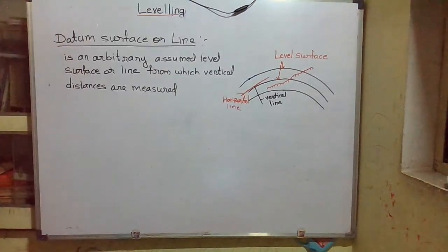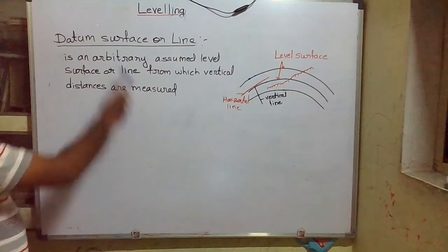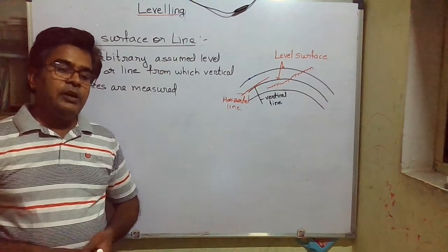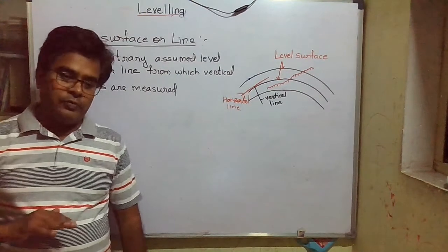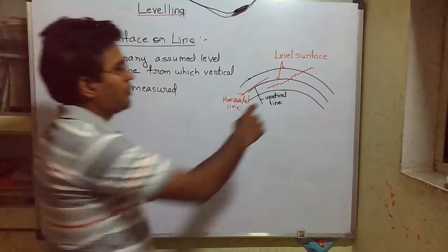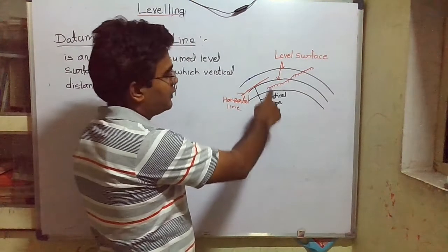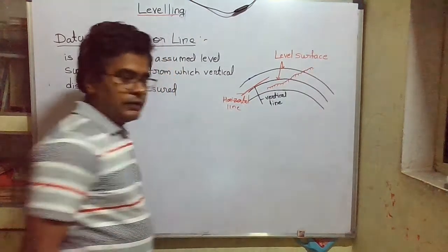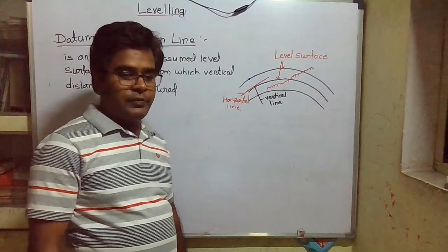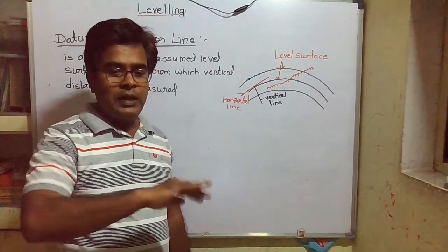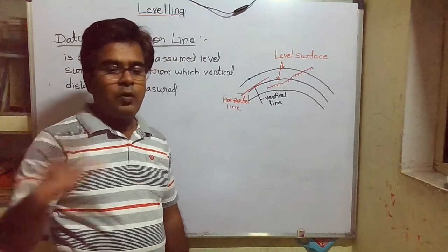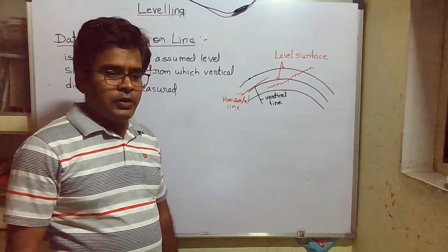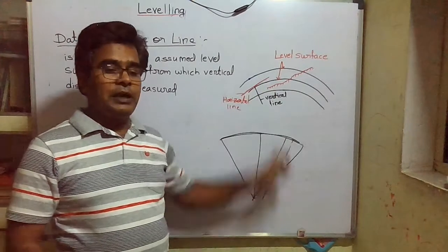Coming to the next important definition, that is datum surface or line. What is a level surface? Any surface parallel to the mean spheroidal surface of the earth. There can be multiple level surfaces. Here in the diagram you can see this is the undulated surface of the earth. The earth is not plain like a ball; it has some undulated shapes. So there can be different level surfaces.